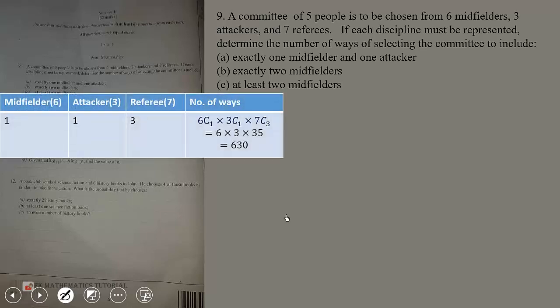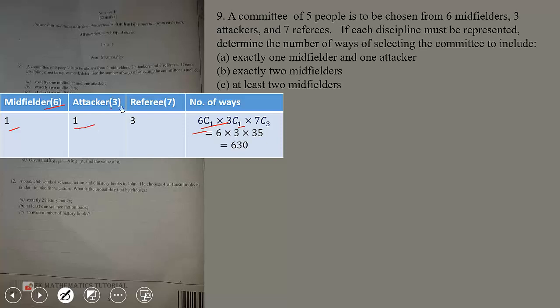So we have exactly 1 midfielder to choose from 6. Choose 1 from 6, it means 6 choose 1. Then we have exactly 1 attacker, so we have 3 choose 1.